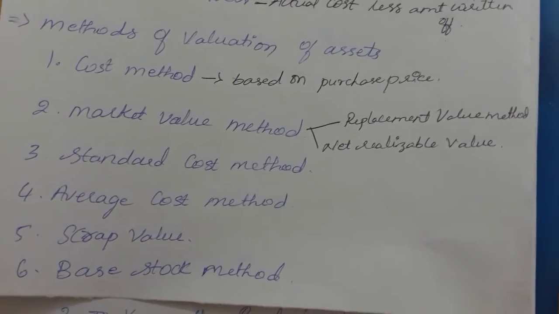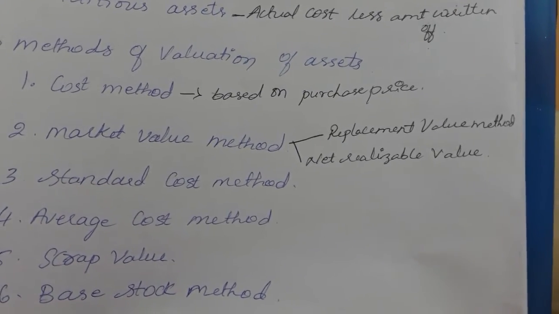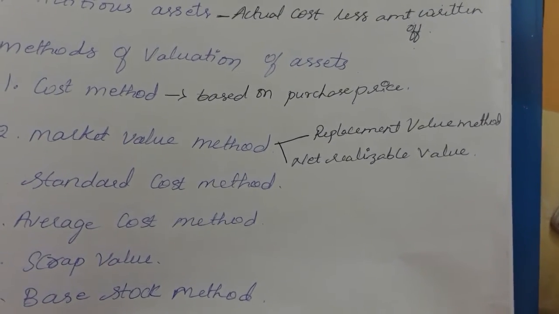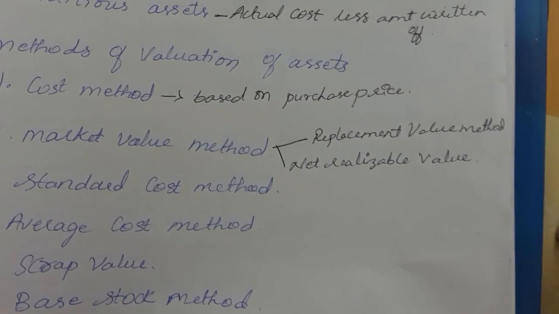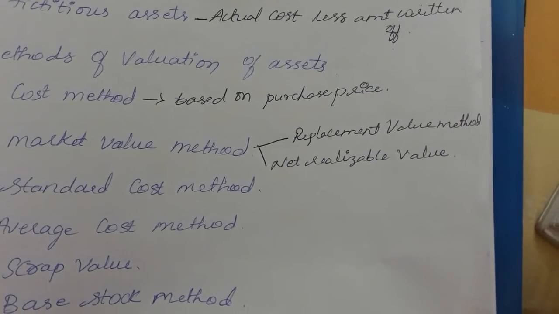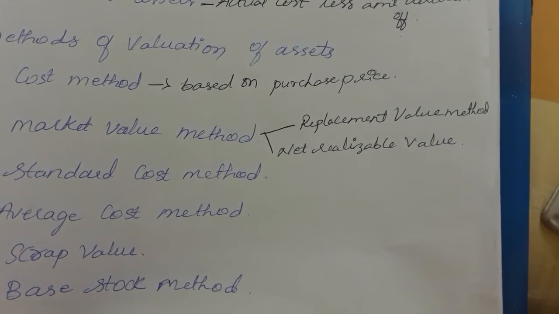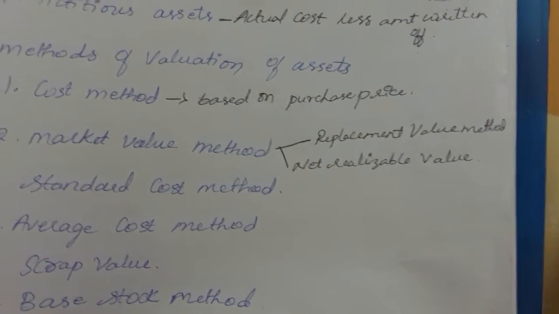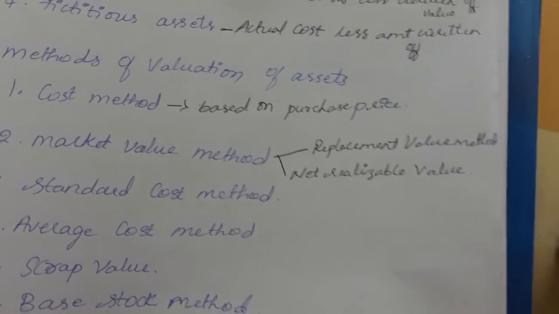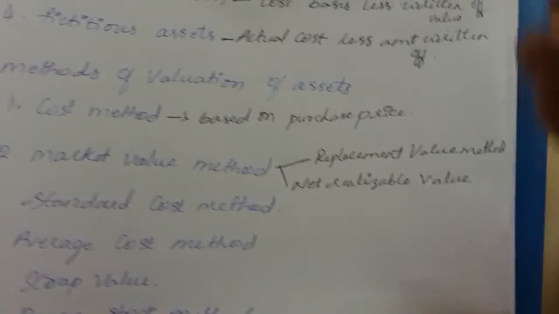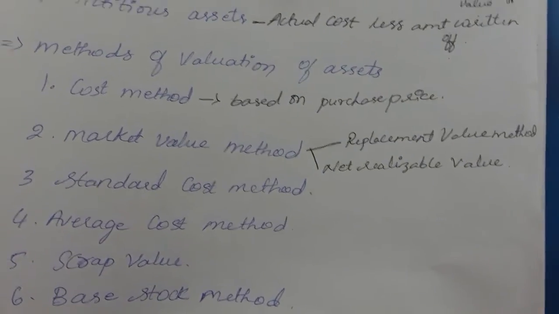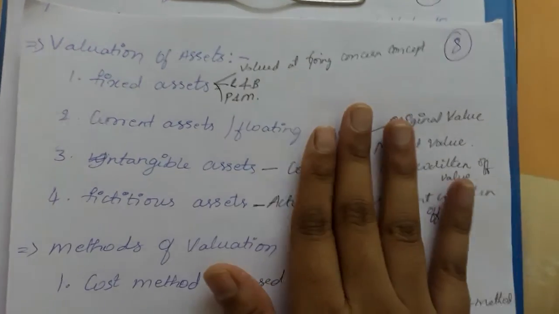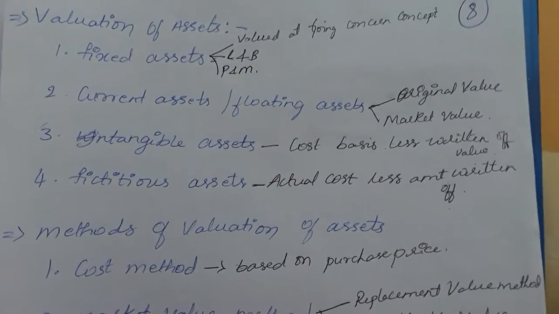Next is the scrap value method. For assets which the enterprise usually sells, there may be scrap or damaged products, so how will that be considered in valuing the assets? The value of such assets can be disposed of as scrap. It is called the scrap value of an asset. A damaged product will usually go for less than the cost price, so that should be taken into consideration. The auditor has to check which of these methods has been taken into consideration for valuing the assets. So these are all the methods of valuation of assets, the concepts on which the assets will be valued.